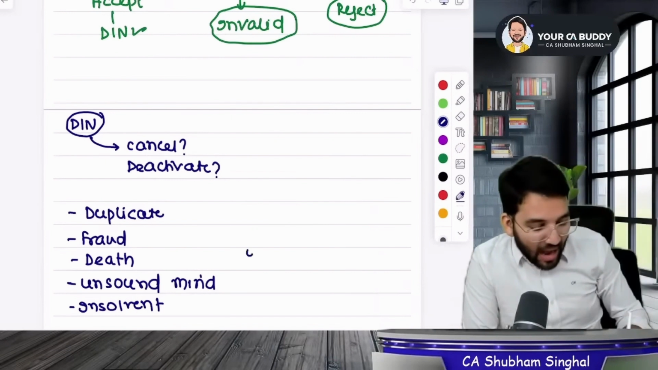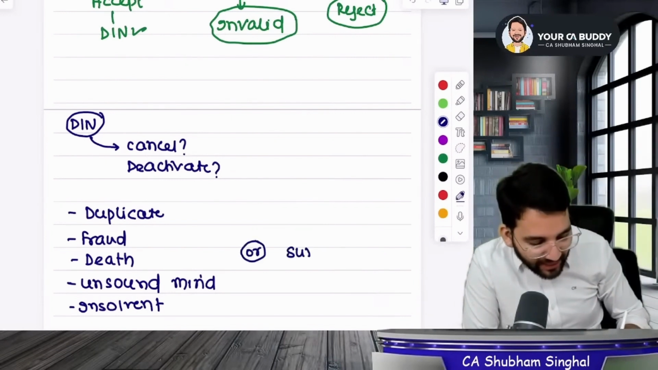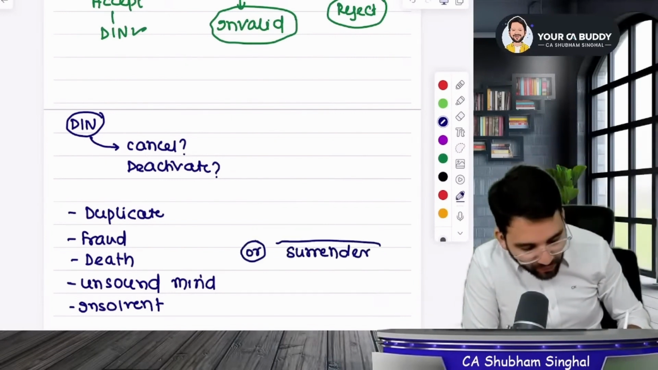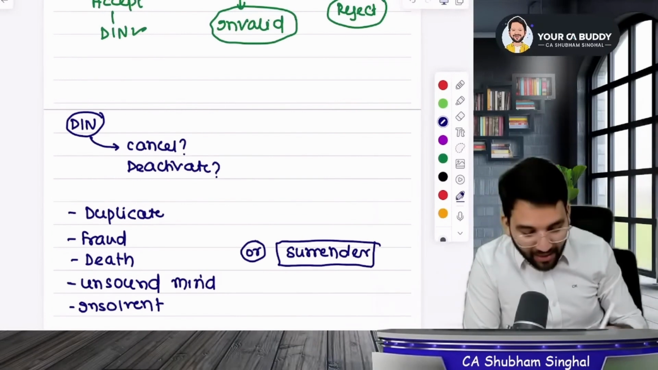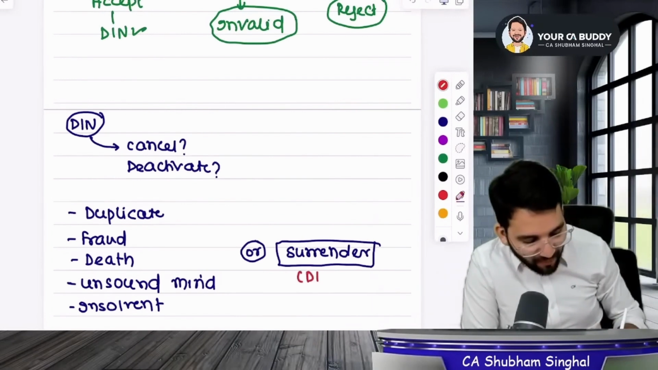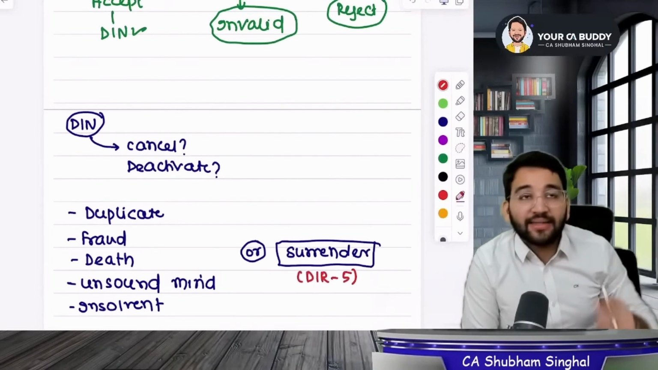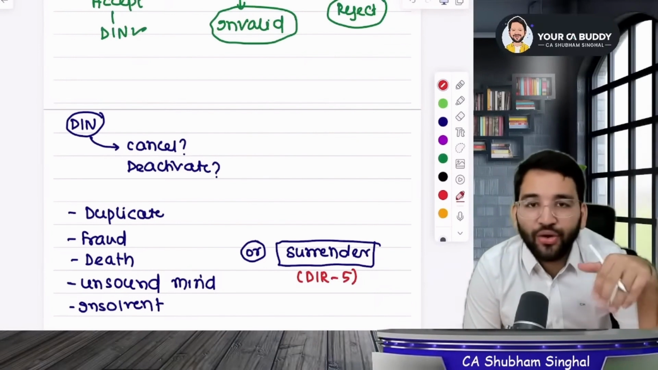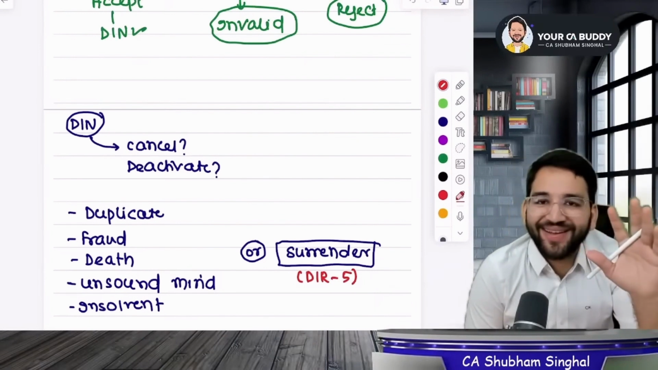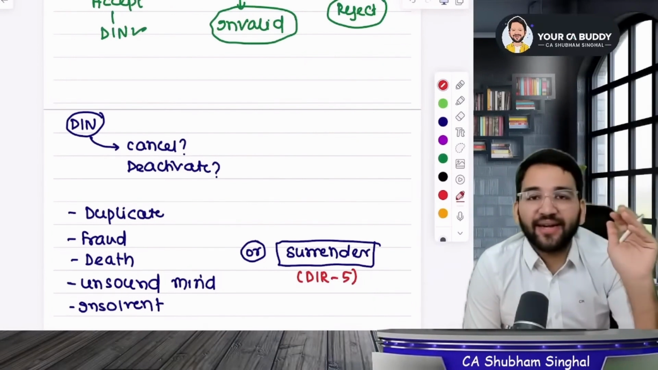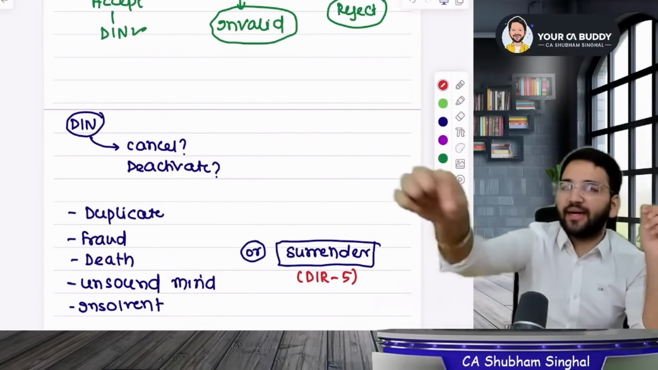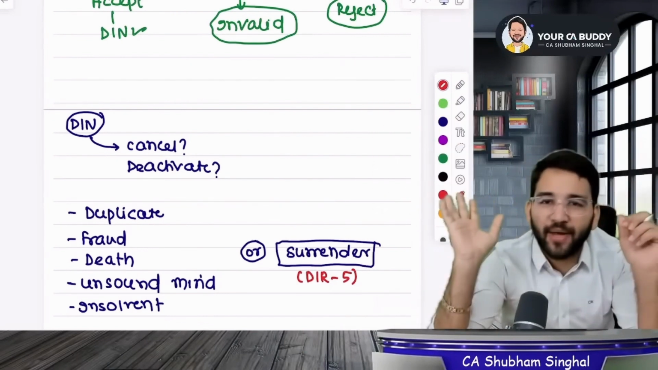Or let's say you yourself have surrendered the DIN number from your end. Sir, there is a form for surrendering the DIN number, which is DIR5. Like in DIR3, you ask for a DIN number, but in DIR5, you surrender it. So when you surrender your DIN number in DIR5, like, take this, I don't want it,